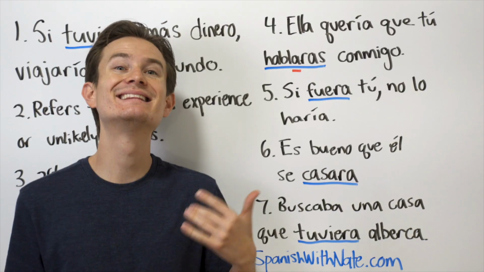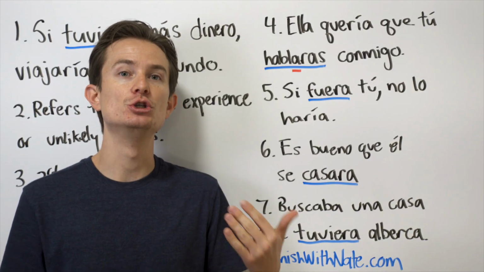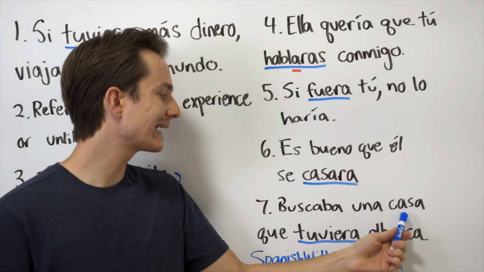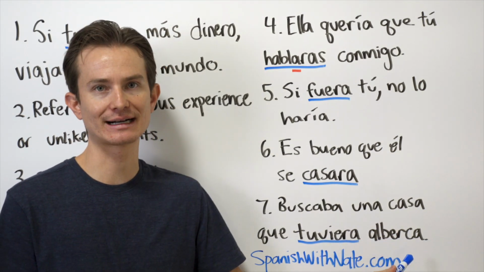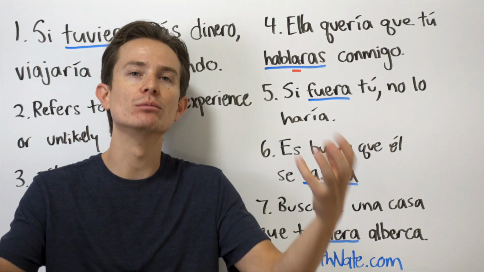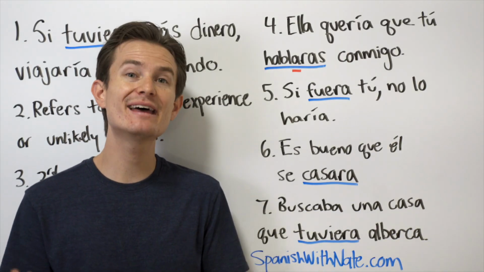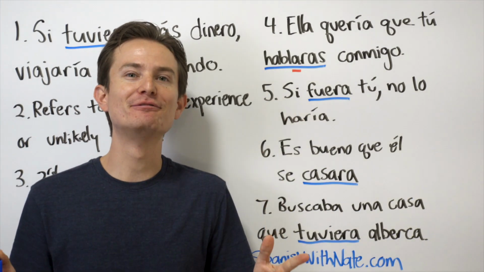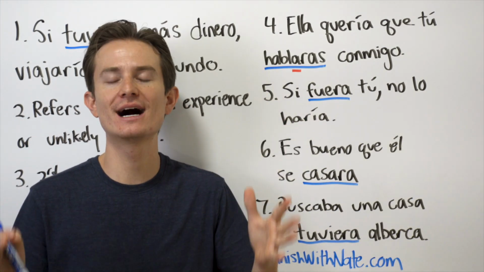Just like we would use tenga in the present tense. Yo busco, or yo estoy buscando una casa que tenga alberca. That might have a pool, that may have a pool. It's not a guarantee that I'm going to find a house with a pool, and therefore we will use a subjunctive. Okay, I know this is very confusing, and this took me a long time to master.